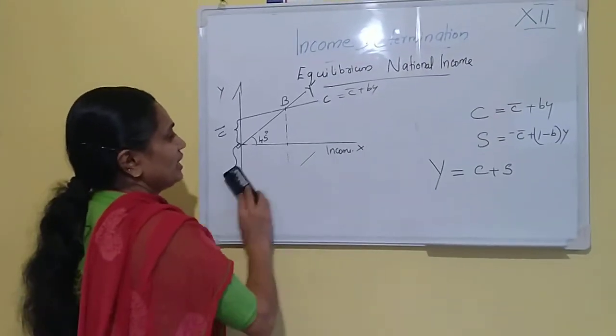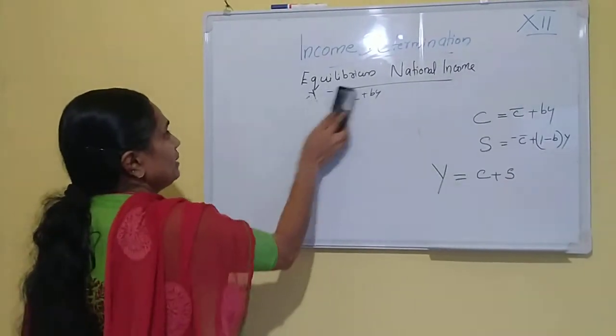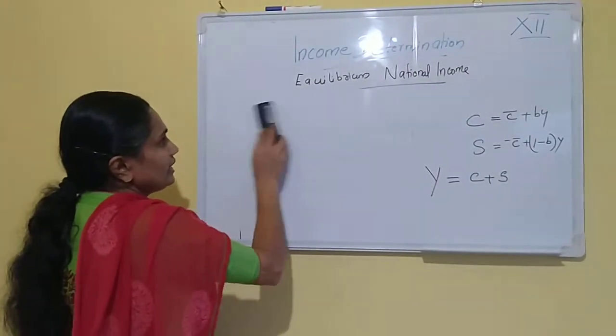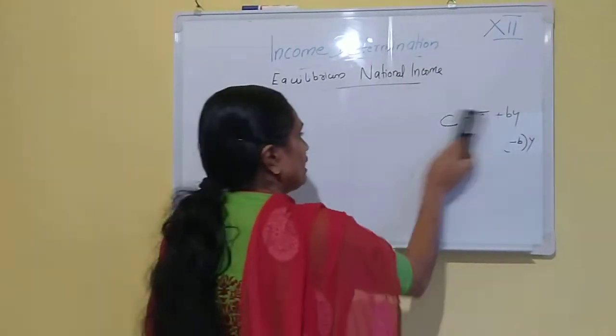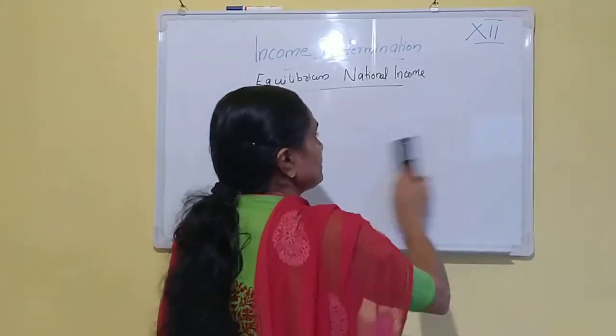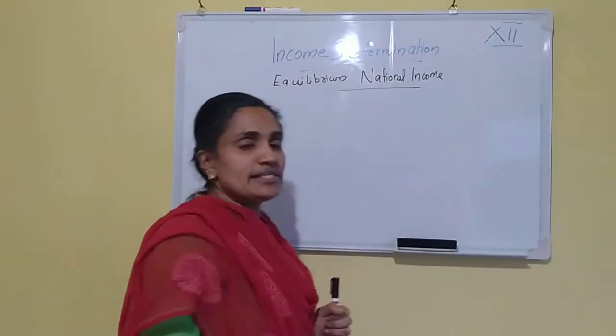Then the next one is the theory of income determination. My students, there are two approaches in the theory of income determination: the AD is equal to AS approach and the S is equal to I approach, that I will explain in the next class.